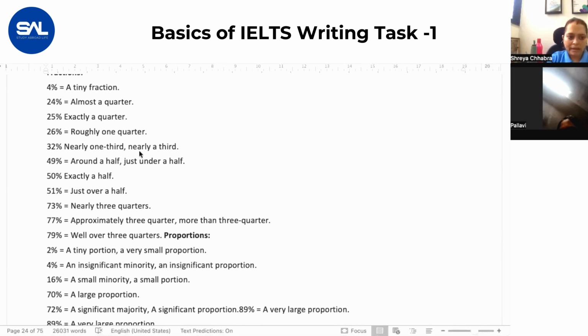Why do you do this? You are doing this to show variation in your sentence structure. The more variation you show, the better bands you get in the exam. So variation is very, very important while writing your task one. That is why the vocabulary chart is given to you, so that you understand different words and you can use different words.